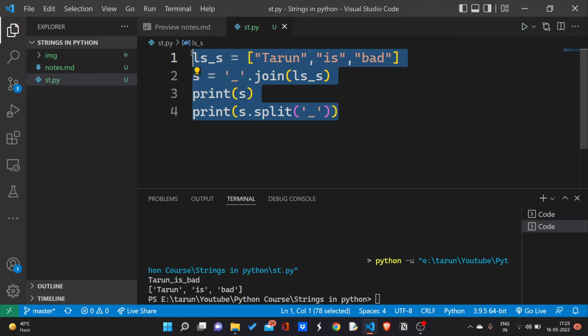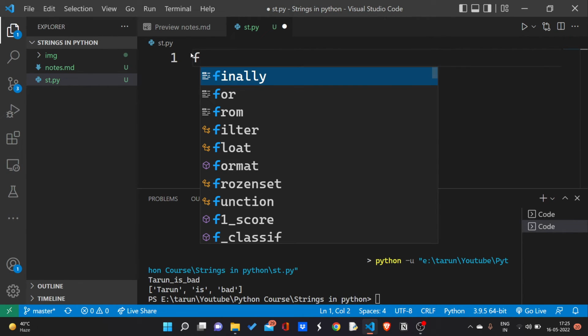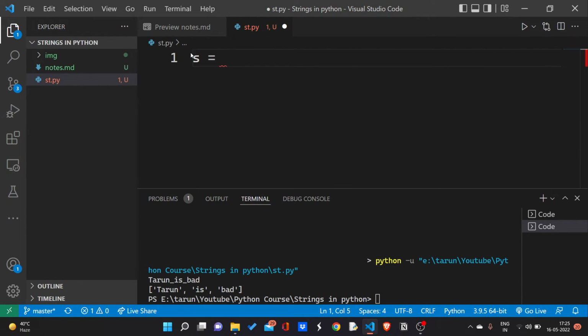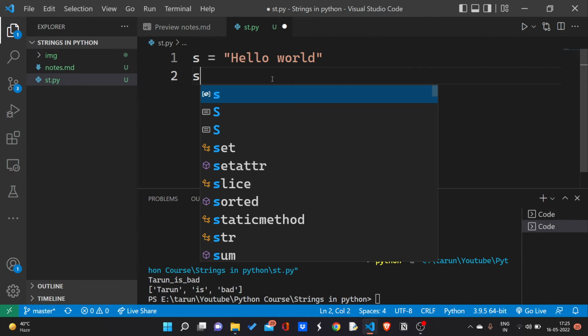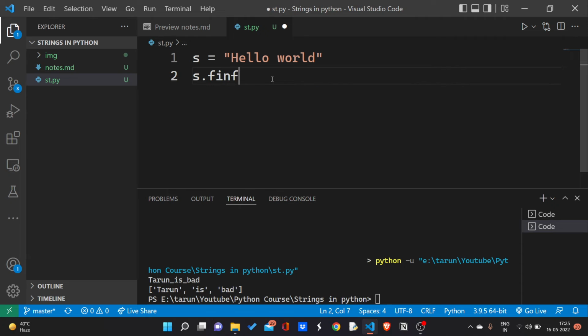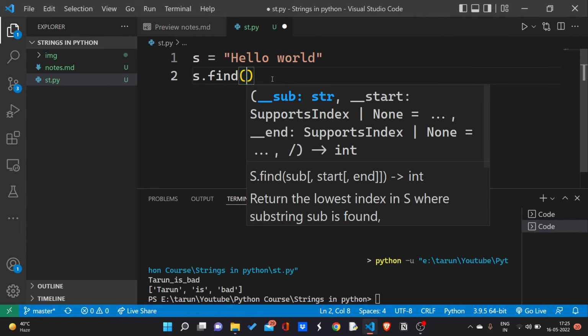Now I'm going to explain a function called find. It's a really interesting function. If I have the string hello world, and I want to find the substring world or w in it, I will use the find function. It returns the index of the substring or the character.